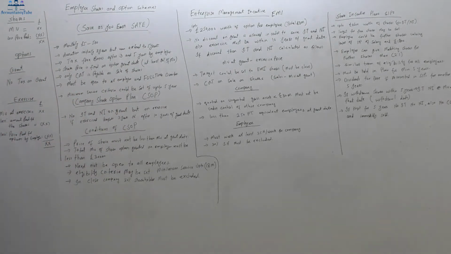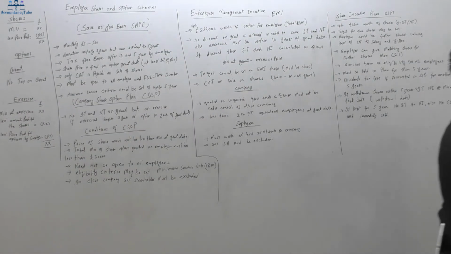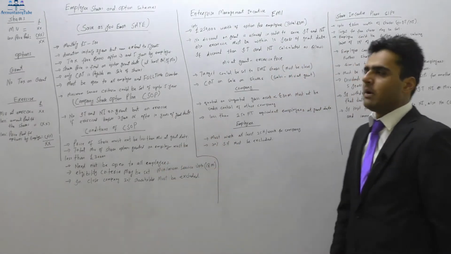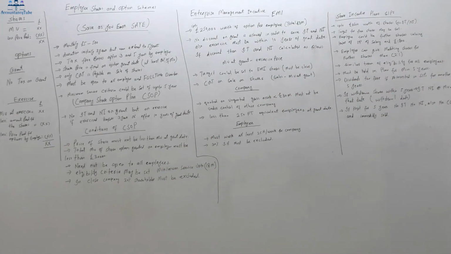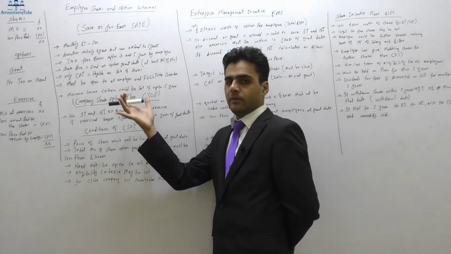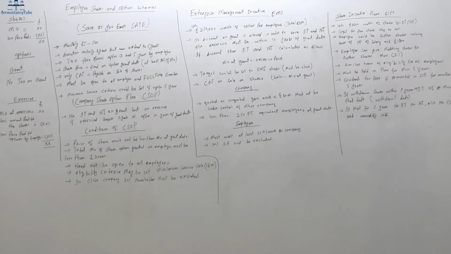There are certain conditions for this scheme to apply. So what is basically company share option plans? There are a few conditions. First one, the price of the share must not be less than the market value. In SAY it said 80% of the market value, however here it is exactly equal to the market value. It must not be less than market value at grant date. That is a very important difference between company share option plans and SAY. In the SAY scheme, it is at least 80% of the market value; however, it is equal to the market value in company share option plans.